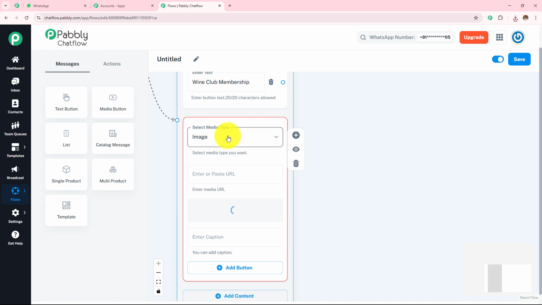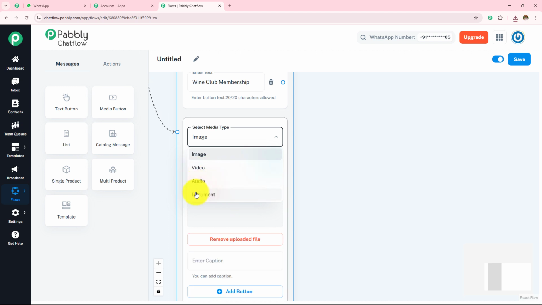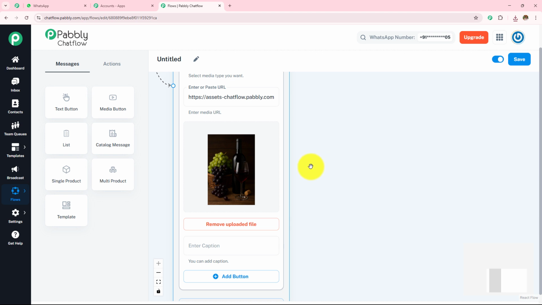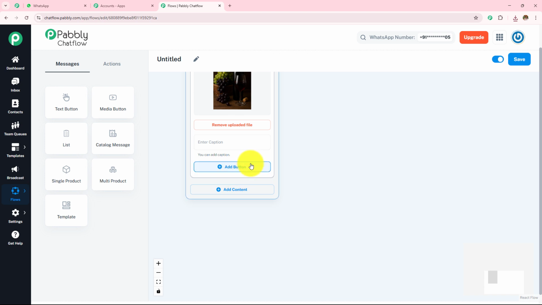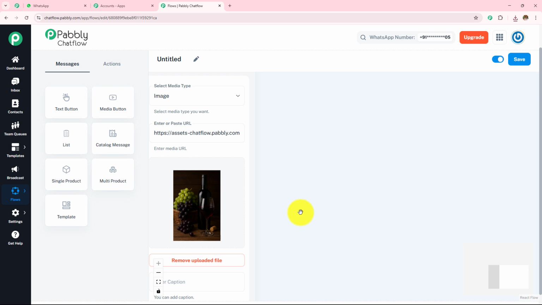Now here I have selected my media type as image. If you want to upload anything like video, audio or document, you can select from this drop down and you have to upload that in the same manner. Here you can enter the text and after that you can add the buttons also.